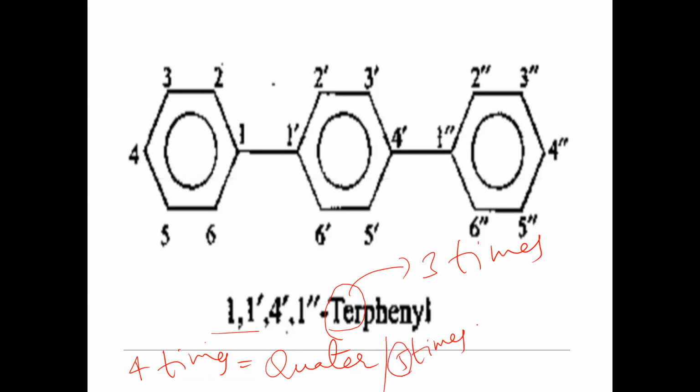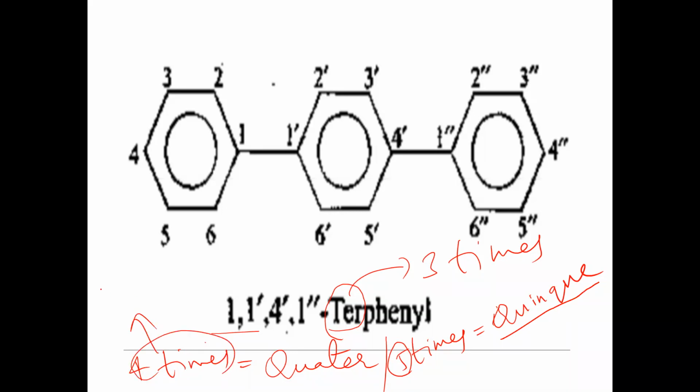If the same group is repeated 5 times, in this case we use quinque. We don't say pentakis or penta here. We use quinque. Remember.